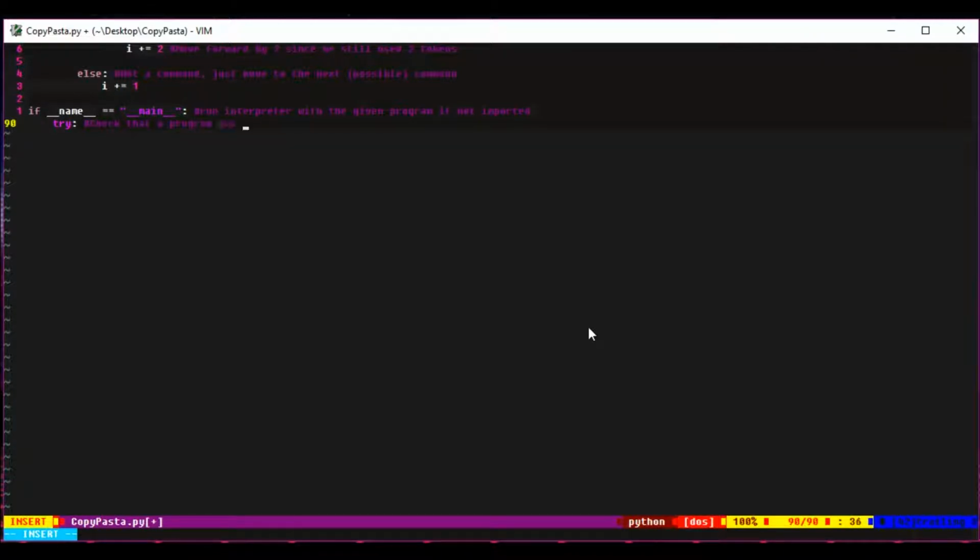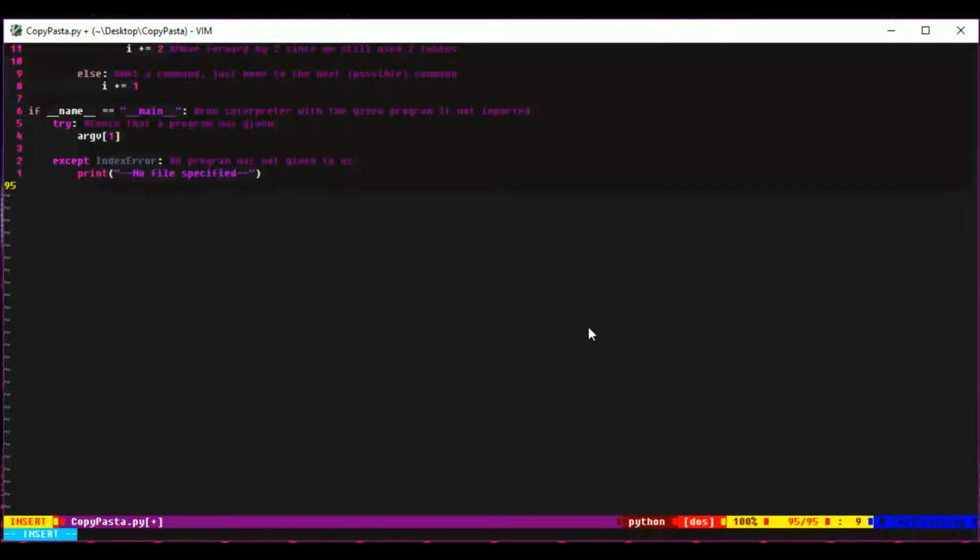We do that by, so if you remember earlier, we did a line that said from sys import argv. That's command line arguments, and that's basically a list of each value given in the command line. So basically, if there was not a program given for us to use, then using the index of 1 would give us an error.